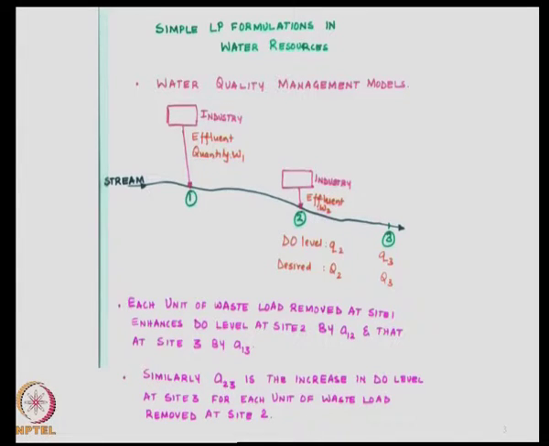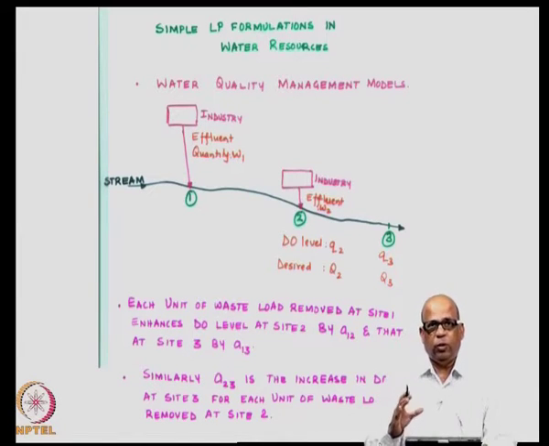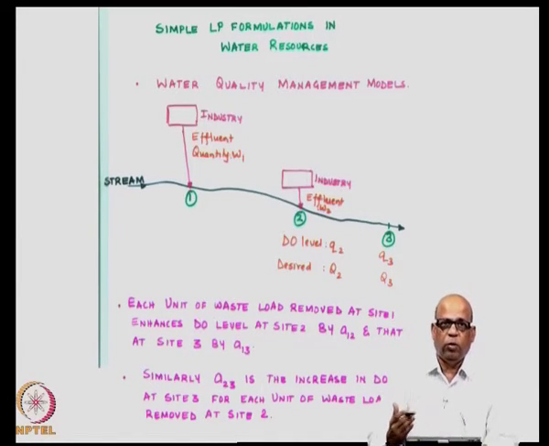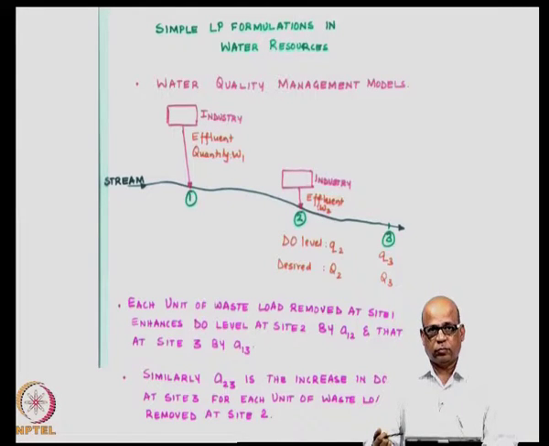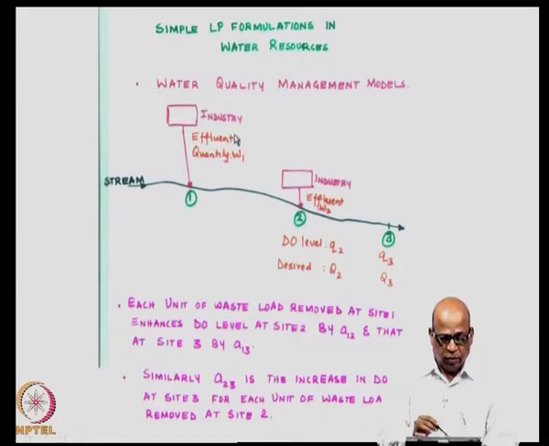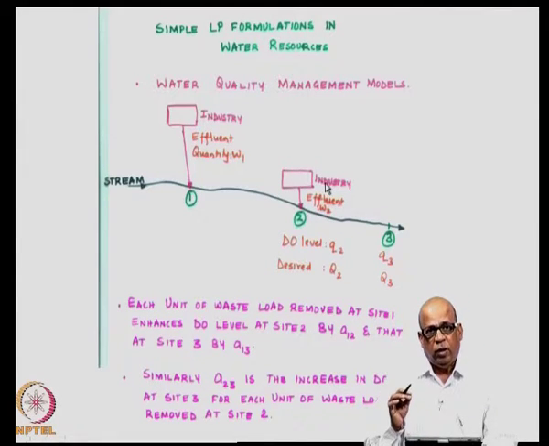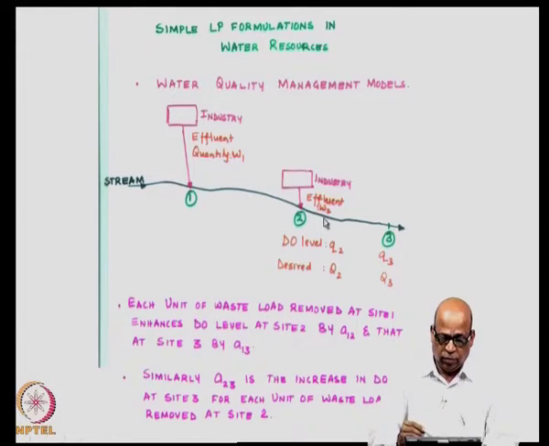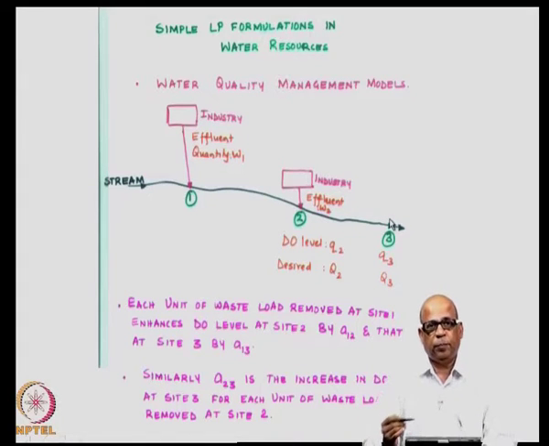So, this is the physical problem, and now we have to convert it, using this information, into a mathematical problem. First, let us look at what we want to achieve. What we want to achieve in this problem is to make the sum of the costs of the treatment levels at industry 1 and industry 2 a minimum, and achieve the desired DO level Q2 at 2 and Q3 at 3.